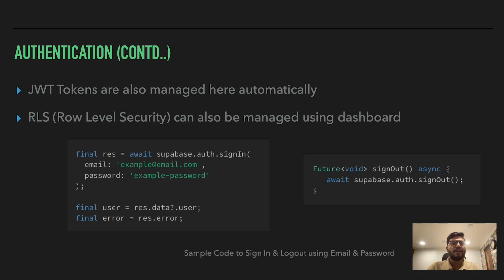So in this way we can handle the row level security, and this can be done very easily using the dashboard, without any hard coding or writing a script. Just using the dashboard we can easily go through it. JWT tokens are also managed here automatically, so whenever a user registration takes place, you can manage the sessions, the login things, the logout things.